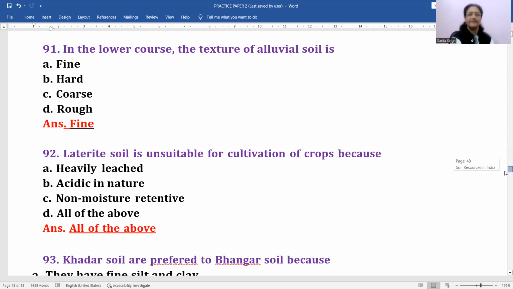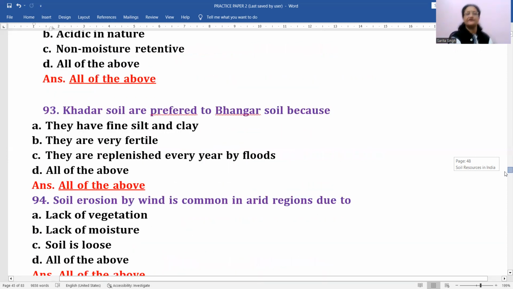So ये सारे points जो हैं important है, which actually makes it unsuitable mostly for the cultivation of any type of crops. Okay, then khadar soils are preferred to bangar soil because khadar soil, see, all these options will work in this case. Number one, they have fine silt in clay, right? Number two, they are very fertile. Number three, they are replenished every year by floods.